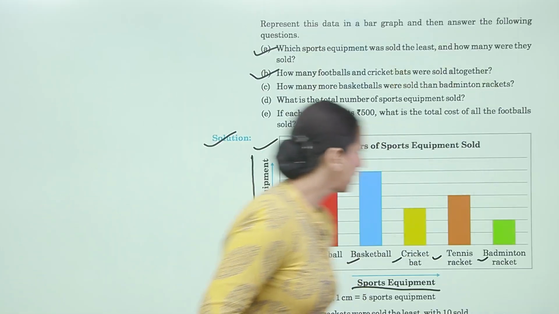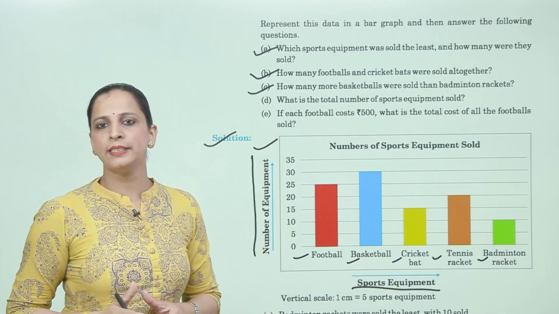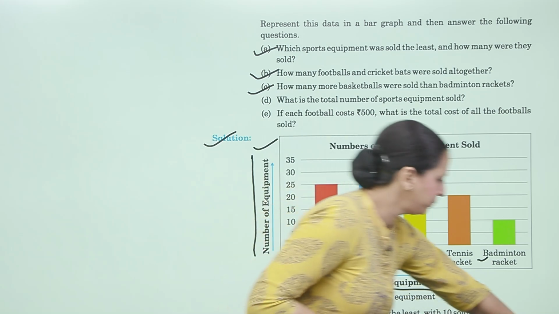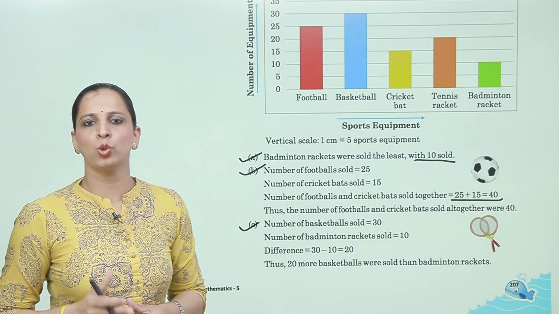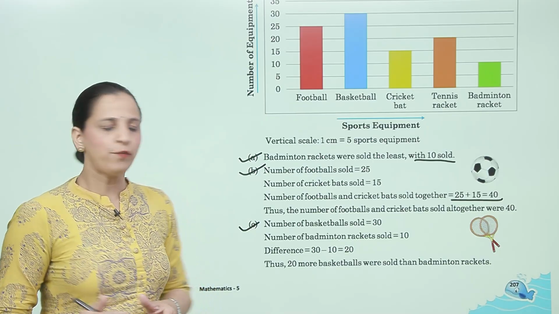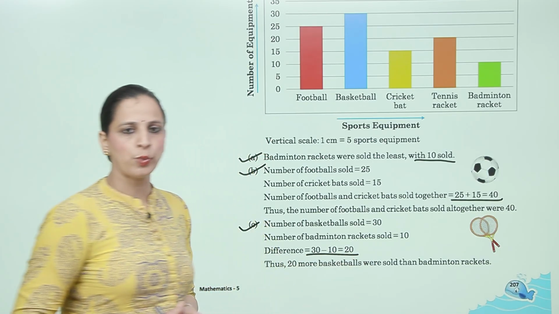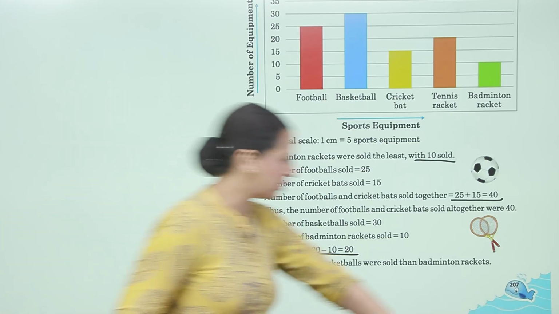Now next: How many more basketballs were sold than badminton rackets? Now solution is number of basketballs sold is 30, number of badminton rackets sold is 10. Difference is 30 minus 10 is 20. Thus 20 more basketballs were sold than badminton rackets.